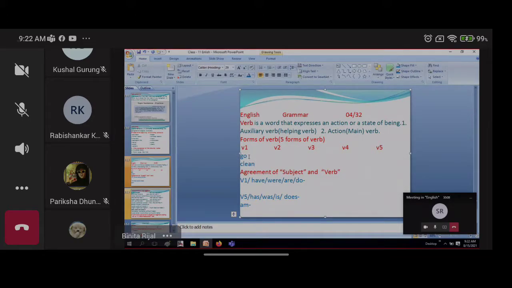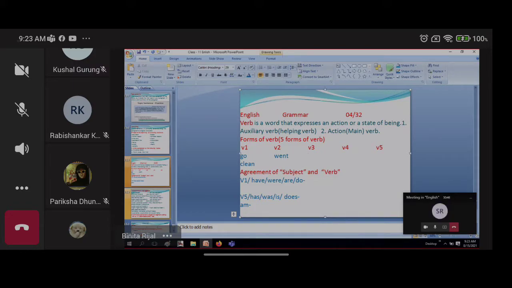Now let's see here. Go. What is the verb 2 form of go? Went. Now look here. We are not adding ed here, isn't it? Where we add d or ed, that is the regular verb. And where the word is totally changed from the root word, that is called the irregular verb. So I'm giving you two examples here, one from a regular verb and another from an irregular verb.